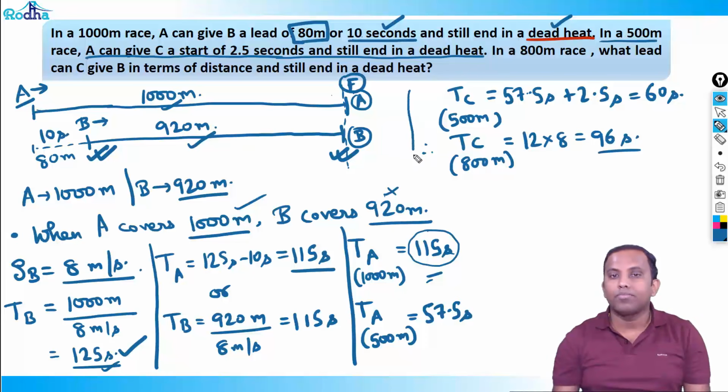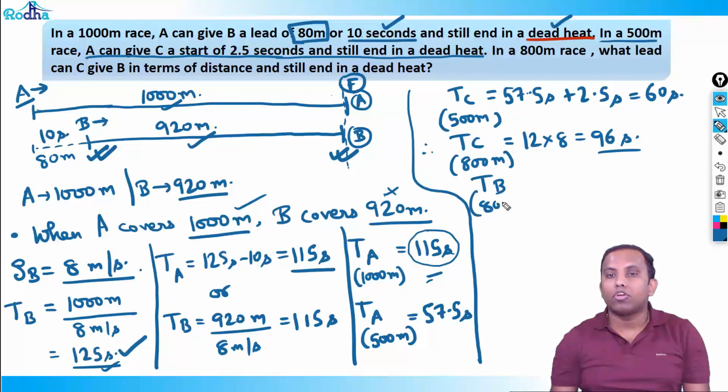Then one more data: you have to compare C and B. Now, time taken by B to complete a race of 800 meters. For a 1000-meter race, B takes 125 seconds. For an 800-meter race, B will take 100 seconds.